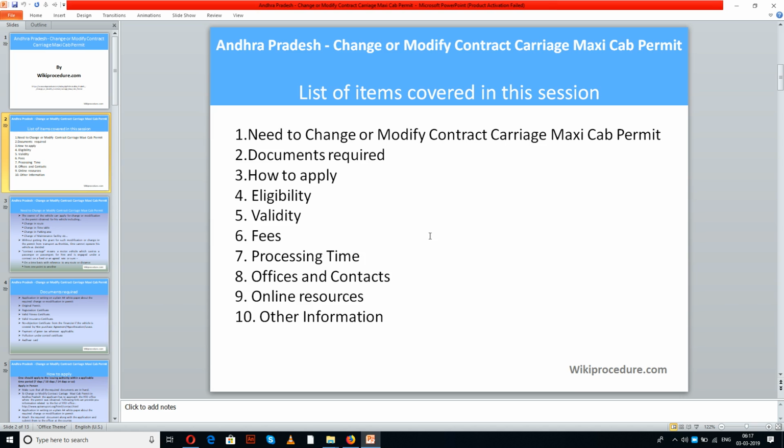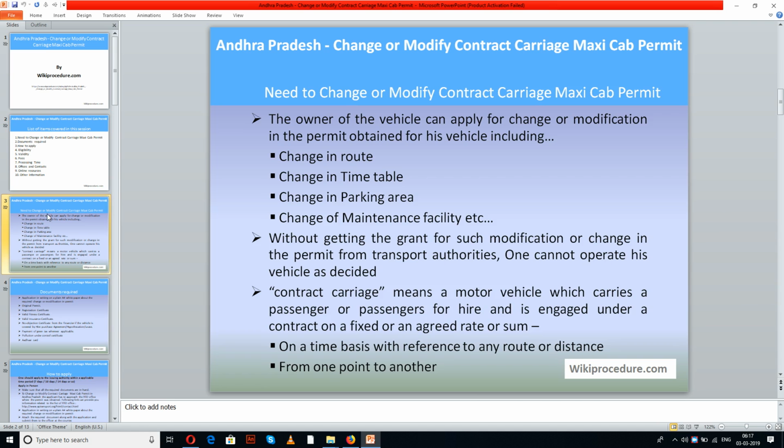List of items covered in this session today: need to change or modify contract carriage maxi cab permit, documents required, how to apply, eligibility, validity, fees, processing time, offices and contacts, online resources and other information.